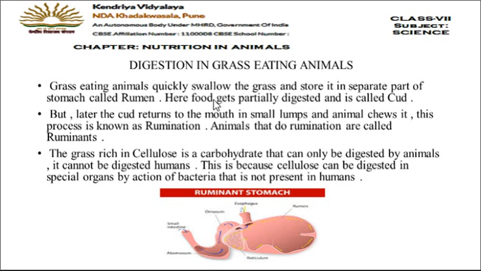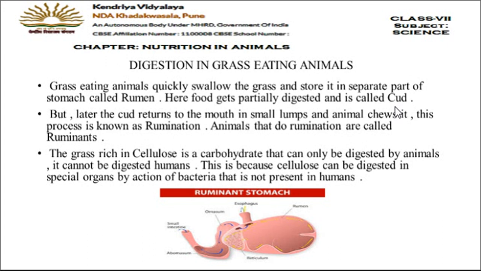Now here the food gets partially digested and is called the cud. After coming to the rumen, the digestion starts because the rumen is a part of the stomach. So the grass gets partially digested. Partially digested means half digestion occurs in the rumen, and that half digested food is called cud.